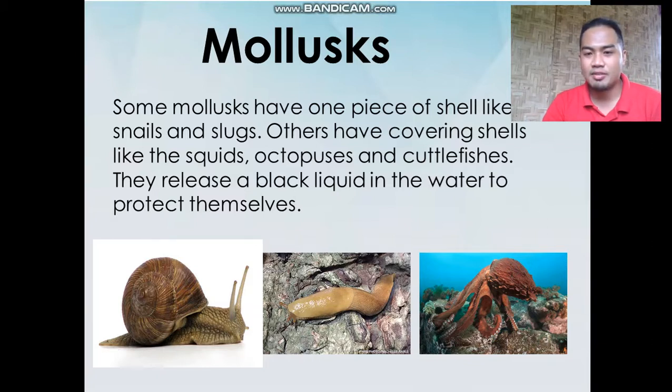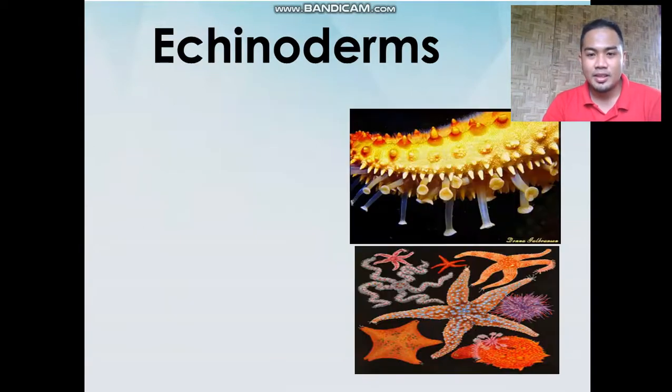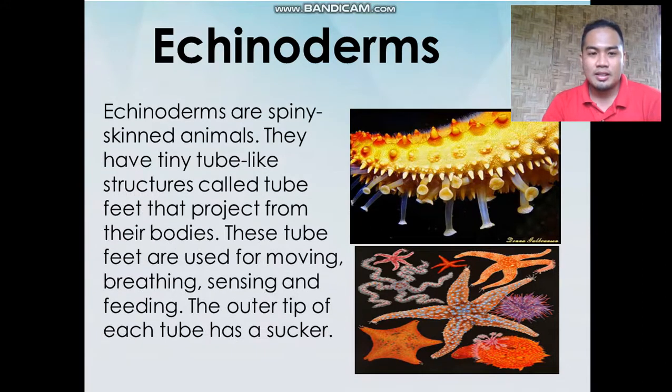And others have covering shells like the squids. Di ba may shell man ang mga squid, ang octopus, and ang cuttlefish? So kung nagakaon ka sina, naga-squirt ina sila sang black liquid nga para ma-escape nila ang predator nila. Okay? So echinoderms or echinoderms are spiny-skinned animals, and they have tube-like structures called tube feet that